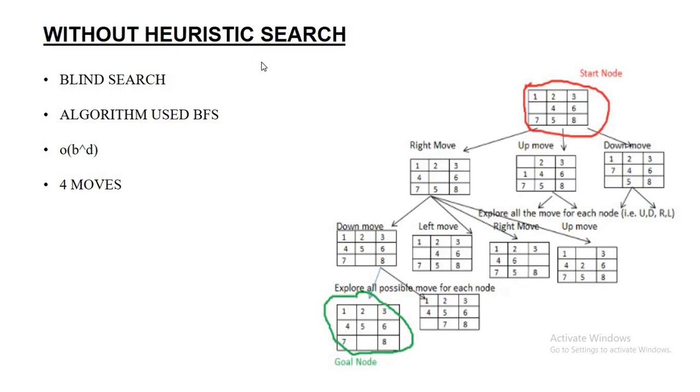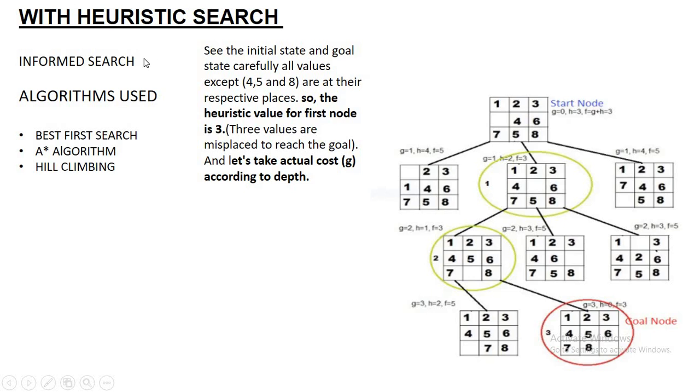Now let us see with heuristic search. With heuristic search, it is also known as informed search. In heuristic search, there are a lot of algorithms we can use. Here, best first search algorithm, A-star algorithm, hill climbing algorithm, and many more are there, such as greedy algorithm and genetic algorithm. Here, for the given start node, we have to calculate the heuristic value.